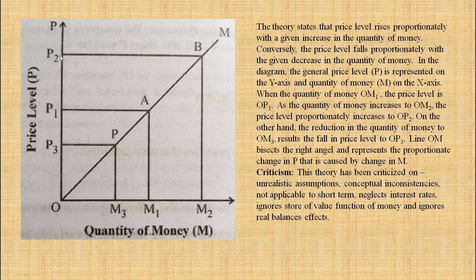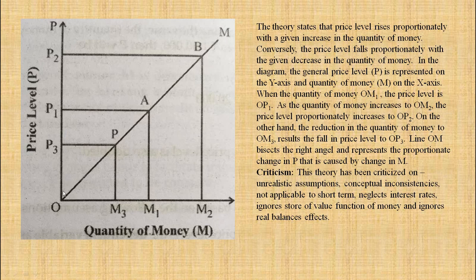This is the increase. So P2 is the increase here and M2 is the increase in the quantity of money. On the other hand, the reduction in the quantity of money to OM3 from M1 to M3, that is the reduction, is a result of fall in the price from OP1 to OP3.